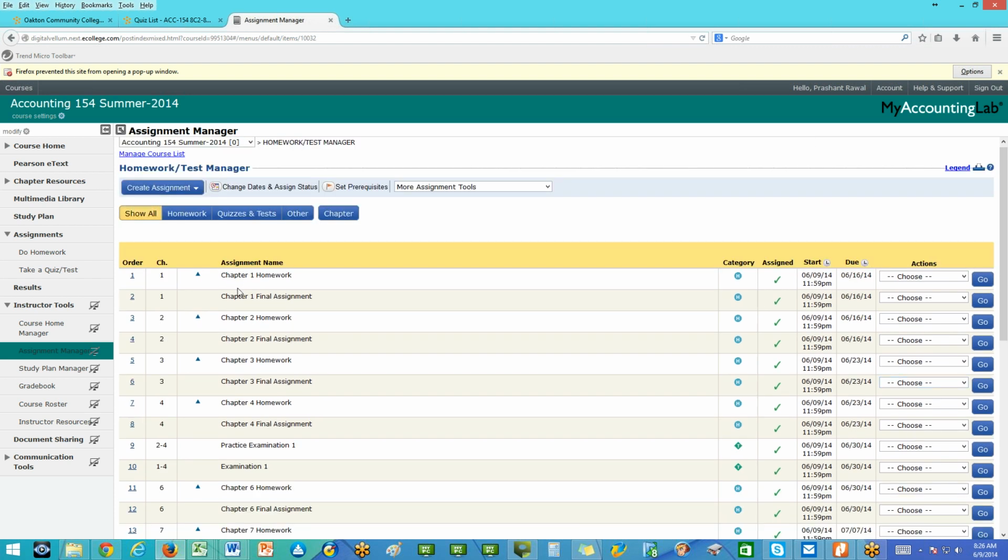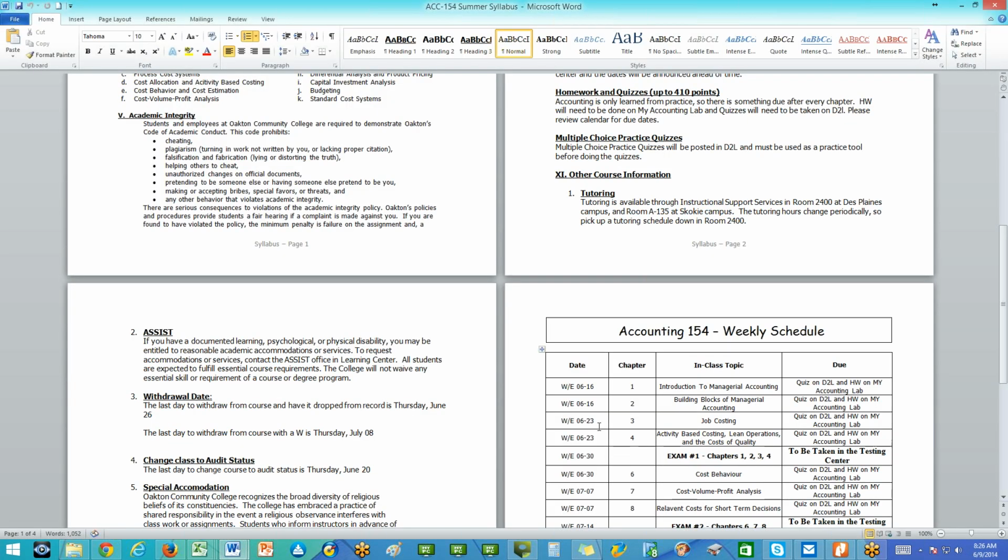Chapter 1, chapter 2, 6/16; chapter 3, chapter 4, 6/23. If you go to the syllabus, you will see that the dates correspond right here. So the suggested pattern, this is the most important part.